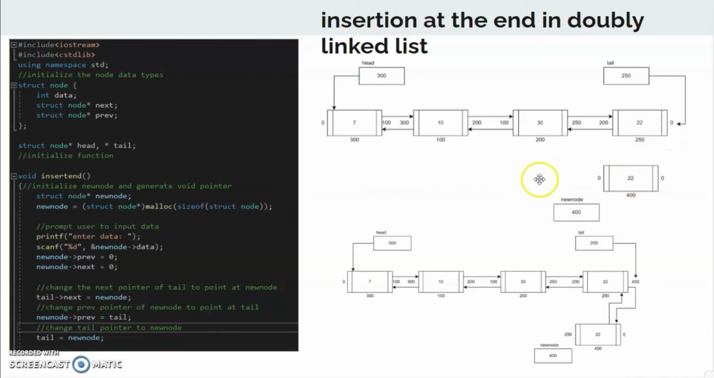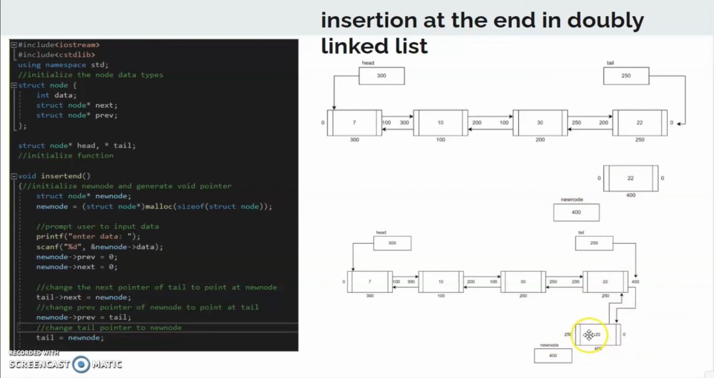And then on the tail end, we look to the next. So the tail, and the next pointer, which right now still contains a null pointer, we will want to change the 0 into the new node. So the next of the tail will contain the pointer of the new node, 400. We will change this one to 400, and then on the new node right here, we will want to change the previous pointer from 0 to the same as the tail. The tail has the address of 250, so 0 will contain the address 250.